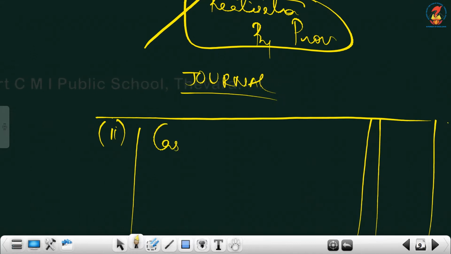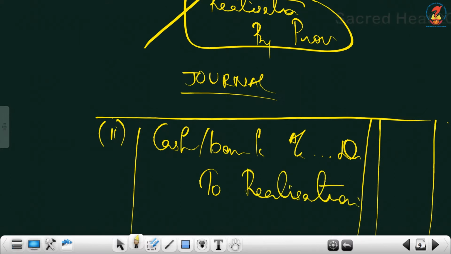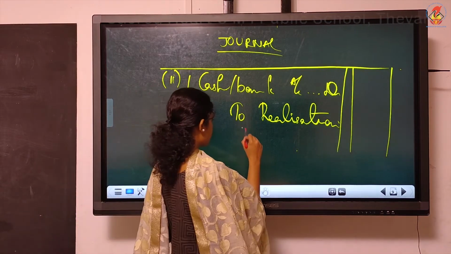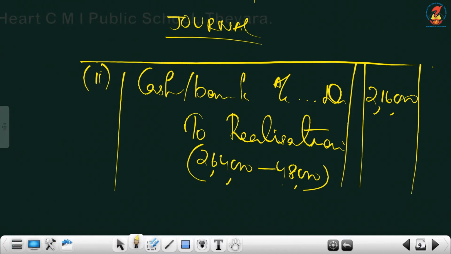Date, particulars, LF, debit, credit. The first entry, the second transaction entry is cash or bank debit to, what will you write? Cash or bank debit to, can we write debtors? No, that's an asset which we have closed already. You must write to realization. How much you can realize from debtors? Debtors actual figure is 2,64,000. From that you must deduct the bad debts amount 48,000. So 2,64,000 minus 48,000, it is 2,16,000.